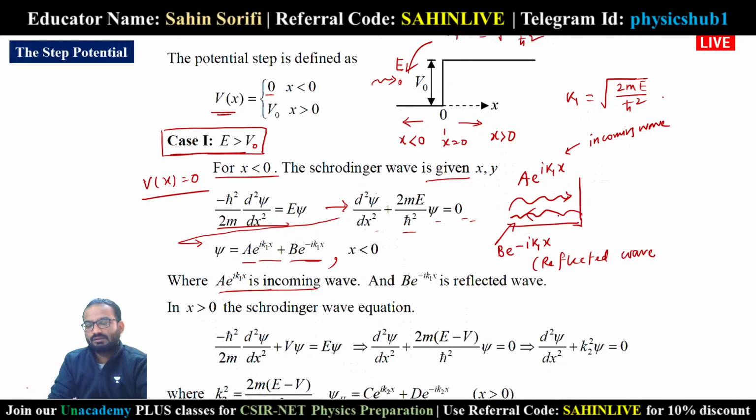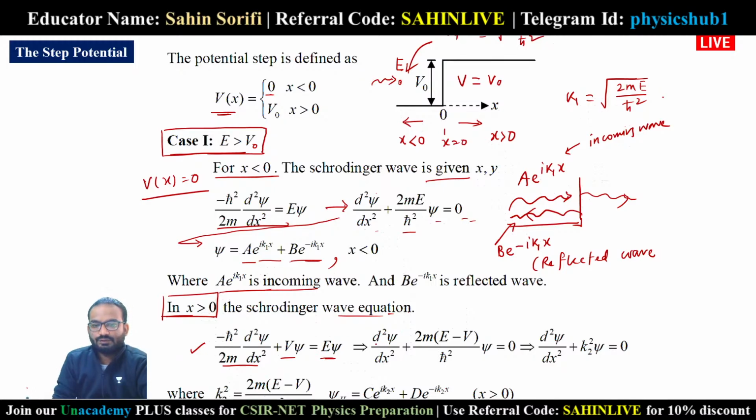Now, some portion of the wave is reflected and another portion of the wave will be transmitted. So in x greater than 0, we will get the transmitted wave. In x greater than 0, the Schrodinger wave equation will become, now at this position, V is not equal to 0, V is equal to V naught. So the Schrodinger equation will become minus h bar square by 2m d square psi by dx square plus V psi equals E psi.